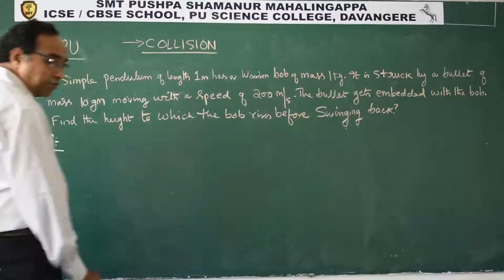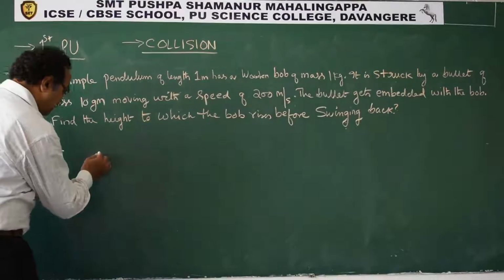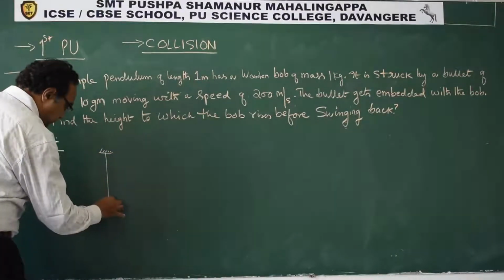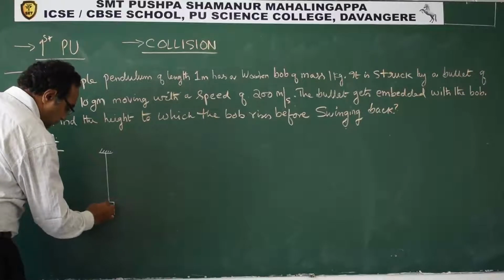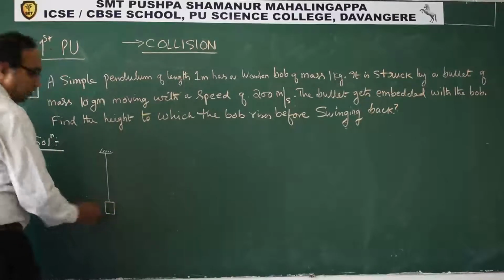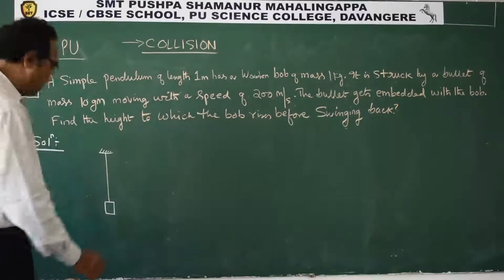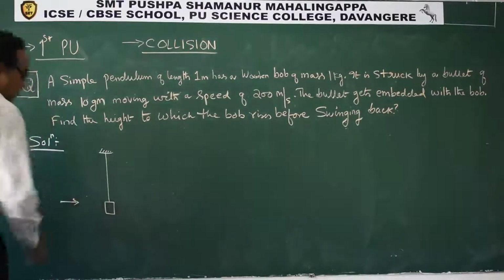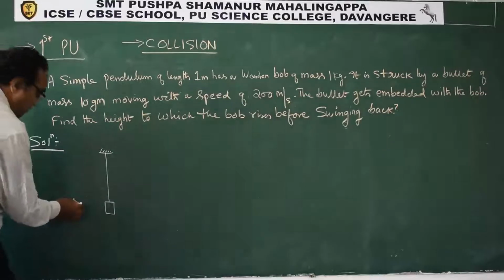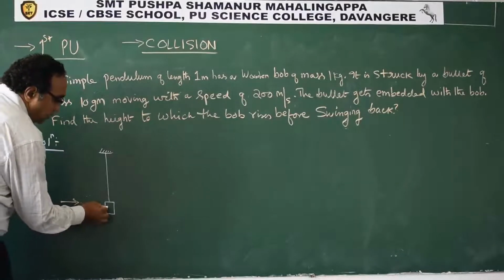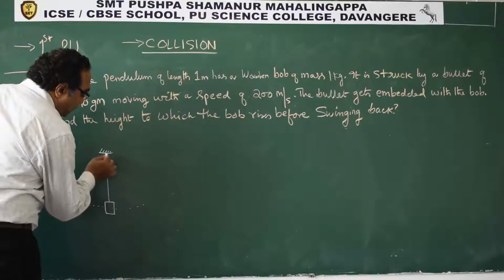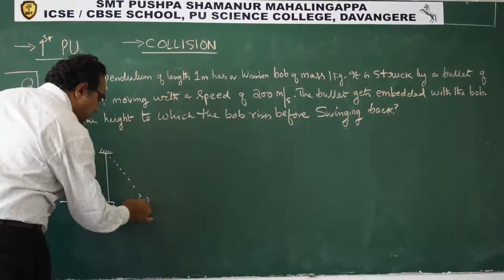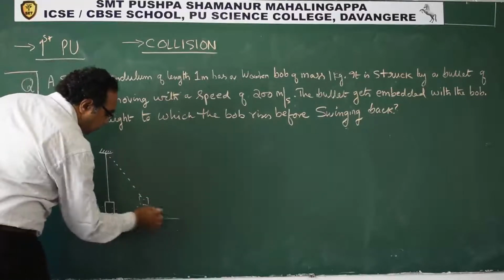See, to show you this in the form of a diagram, this is the bob which is 1 kg and the bullet is this. Now what happens? It strikes and gets embedded. So see, this is the position.